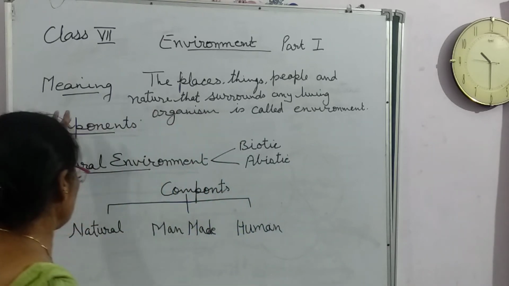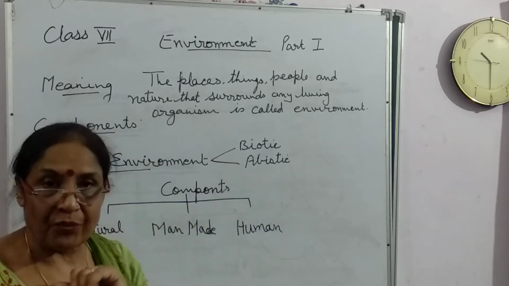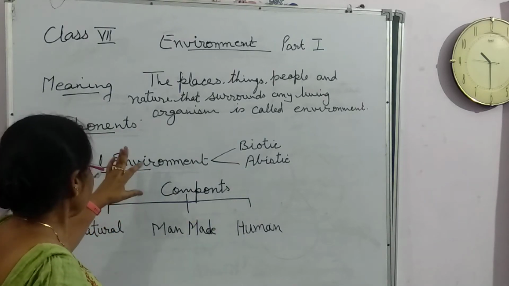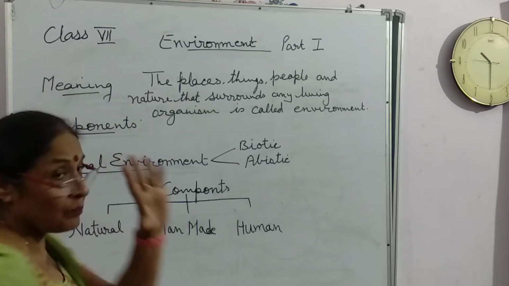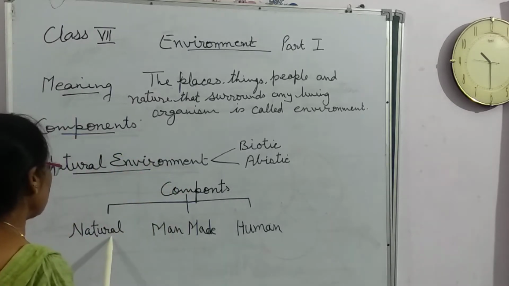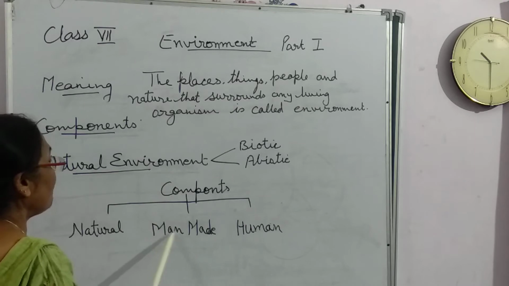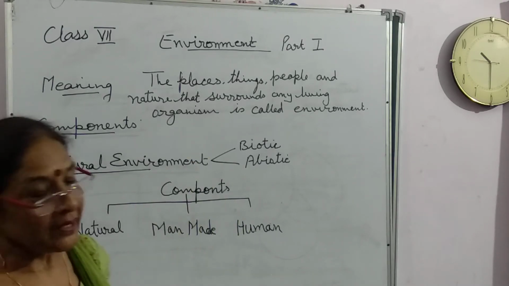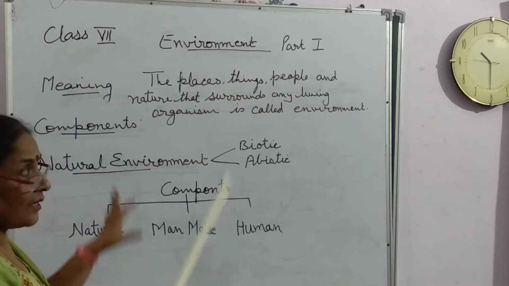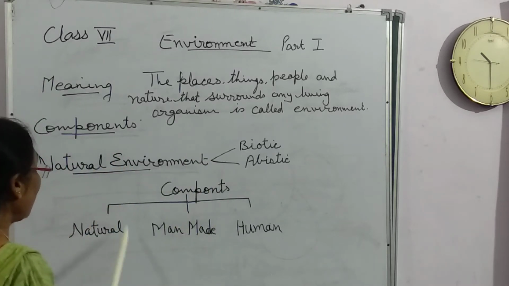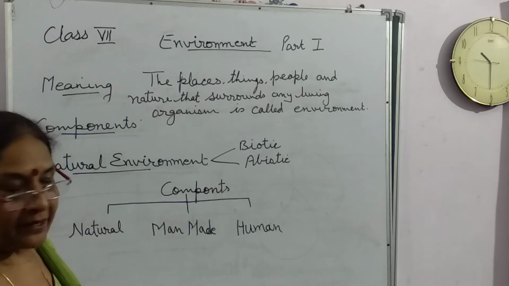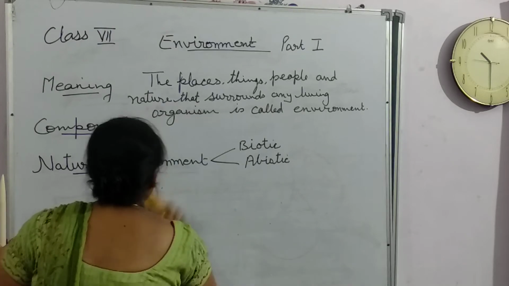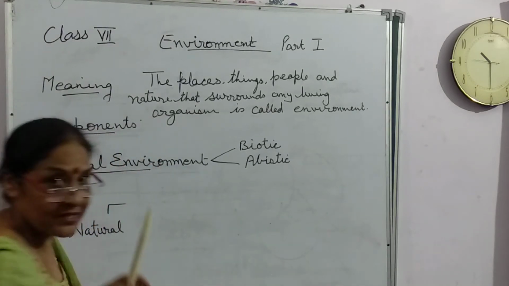Now come to the components. So what are the components of environment? There are three components of environment: natural environment, man-made environment, and human environment. Clear? In this session, we will cover only the natural environment. Now these two will be covered in the next session.